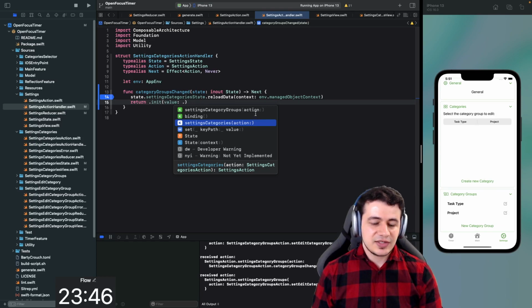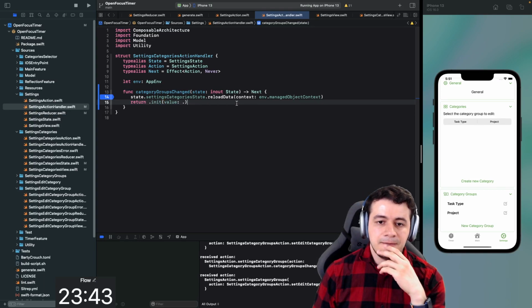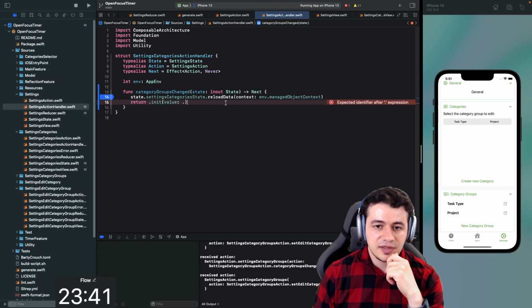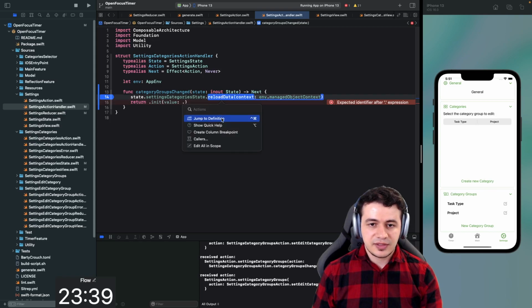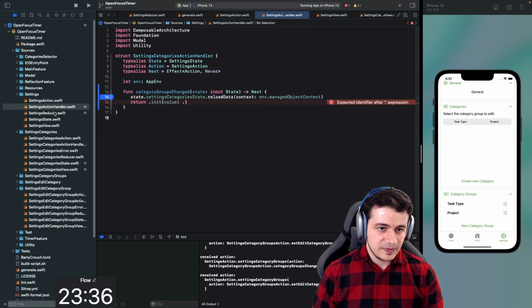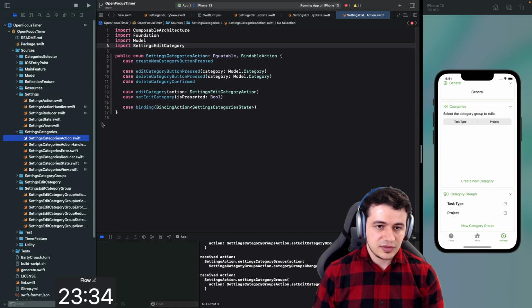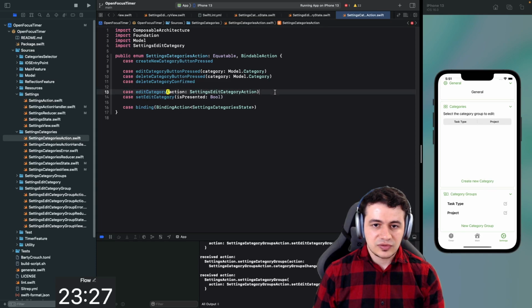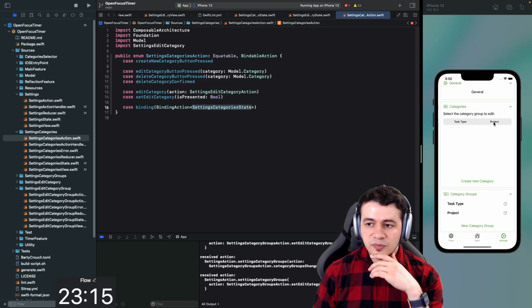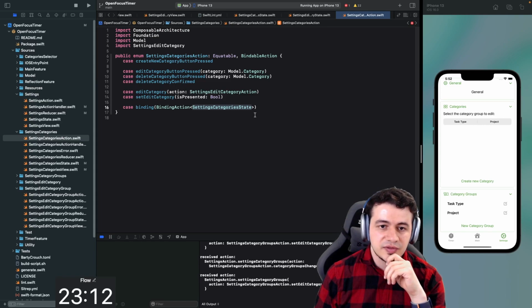Settings, categories. Maybe we could do the selection as a separate step. Like when we refresh, we select as the next step. I think that is going to solve the issue. Yes, okay. So we need here in this settings category actions a way to change the selection. Set edit category action, settings edit category action, edit category button press, delete category. How are we... this is the selection, settings category state. How can we change the selection of these things programmatically?